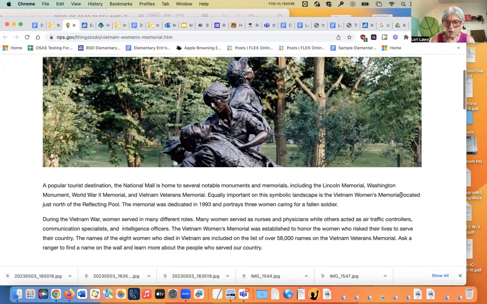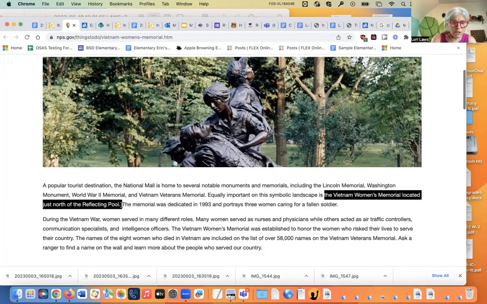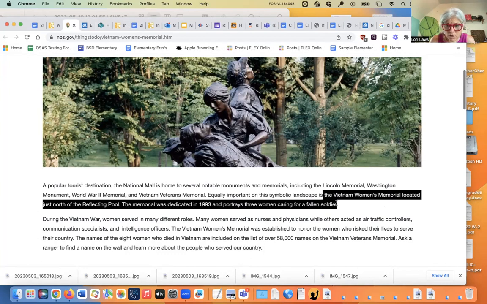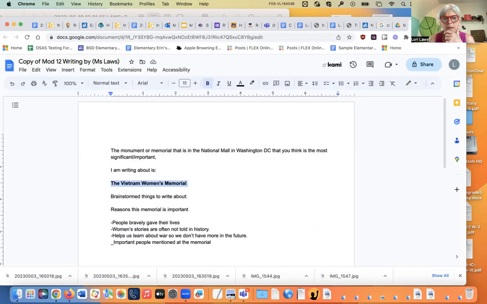I want to know where it's located. So the Vietnam Women's Memorial is located just north of the reflecting pool. All of this is kind of interesting, and I'm going to want to share that in my document. It tells where it is. So I'm going to go down here and note: where is it and what is it exactly? I'm going to want to tell that somewhere.